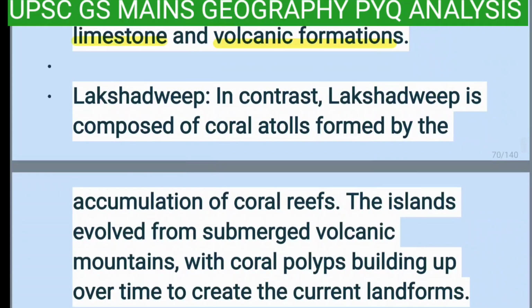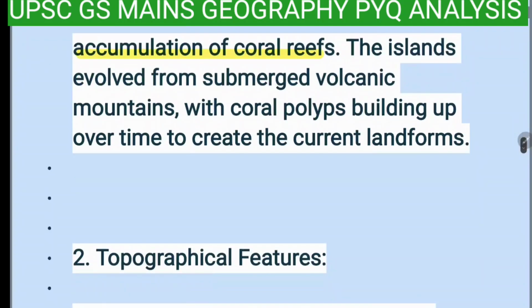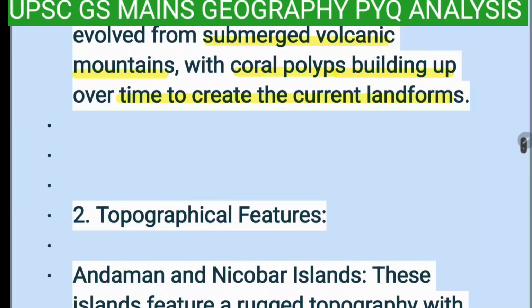Lakshadweep. In contrast, Lakshadweep is composed of coral atolls formed by the accumulation of coral reefs. These islands evolved from submerged volcanic mountains with coral polyps building up over time to create the current landforms.